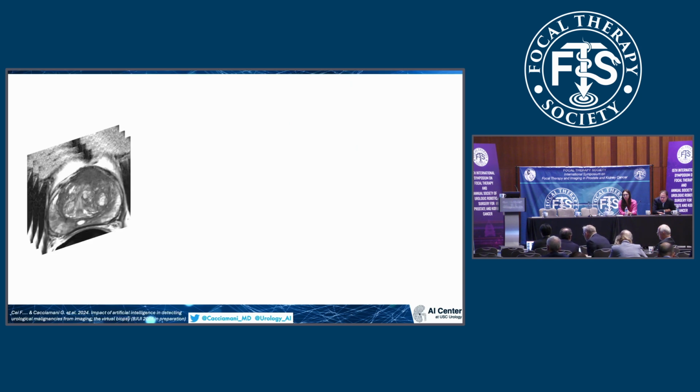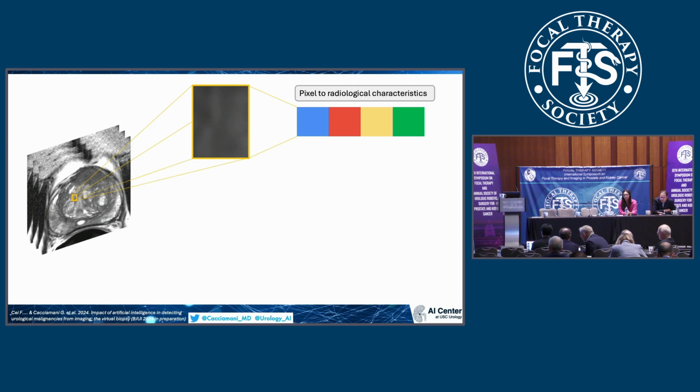Automated MRI reading. To understand how artificial intelligence works in the prediction of pathology from radiology, we have to consider that each multiparametric MRI is made of different pixels, as you can see here in the image. And each pixel has what we call radiological characteristics.